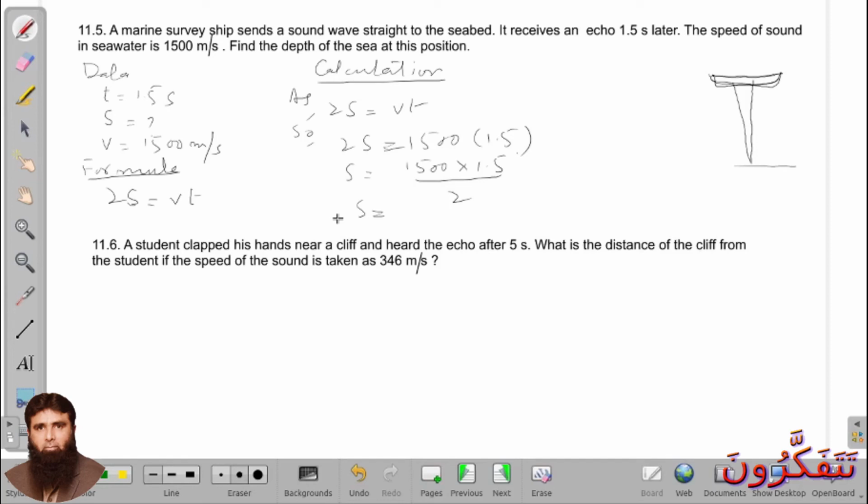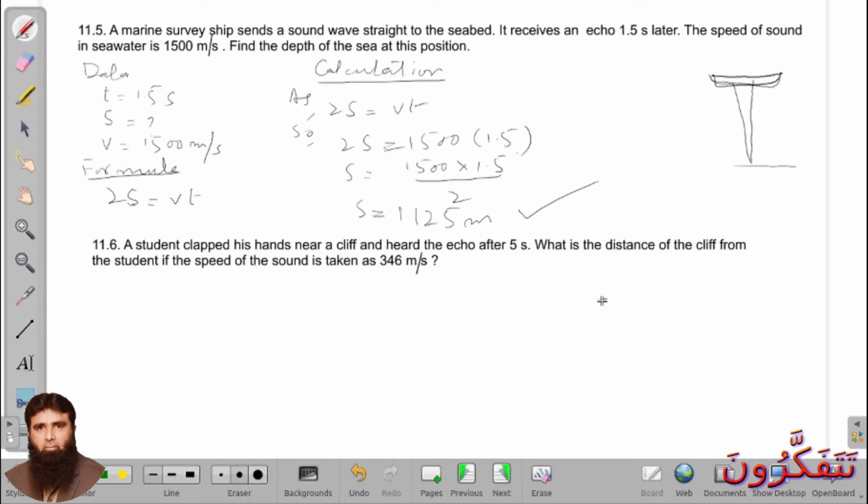Now a student clapped his hand near a cliff and heard the echo after 5 seconds. What is the distance of the cliff from the student if the speed of the sound is taken 346 meter per second? Now this question is the same as the upper question, so you have to do it yourself. For example, the student is here, he claps and this is a cliff. Now the sound which he generates strikes the cliff and after reflection reaches him.